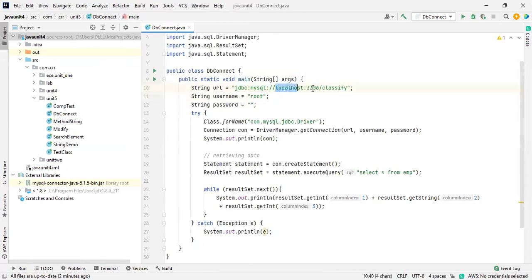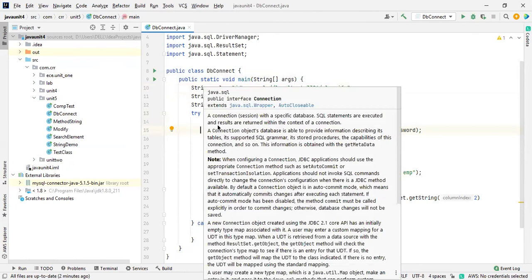If you're working on your PC, till here you have to consider this, and the driver name is also the same. How are you going to get the connection? By using the Connection statement. We have the Connection. Let me show here, this is an interface. If you want to make any connection, either it is MySQL or an Access database.